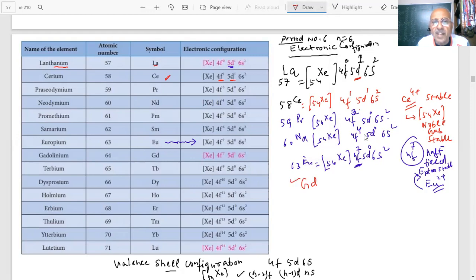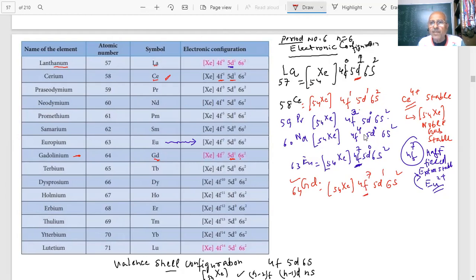Gd. He will ask you this configuration in the paper. This is also red. Here you can see there is an electron in the 5d also. See that? Gadolinium. What is the atomic number of gadolinium? 64. What is the configuration? Xenon 54, 6s2, and you are getting 5d1 and 4f7. Why did you get one electron in the d? Because 4f7 is half-filled, na? Because this is extra stable.